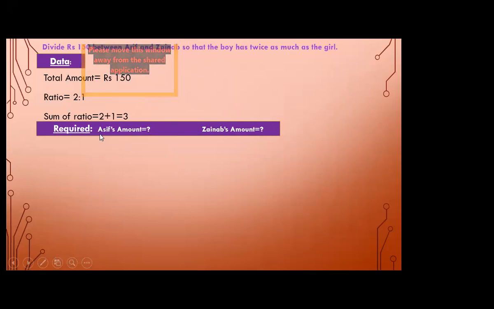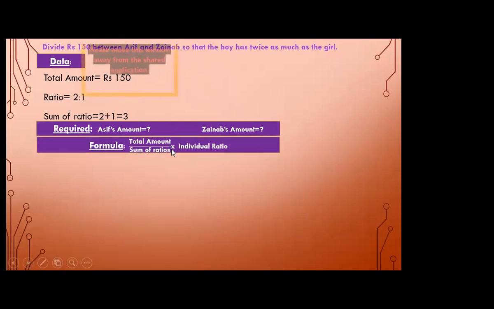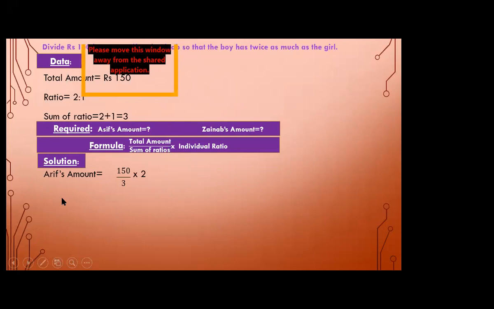Here we have to write what is Arif's amount and Zainab's amount, right? Now, the formula is total amount over sum of ratio into individual ratio. Okay, first we have to write data, required, formula, and then come to the solution. Now students, first we have to find Arif's amount.